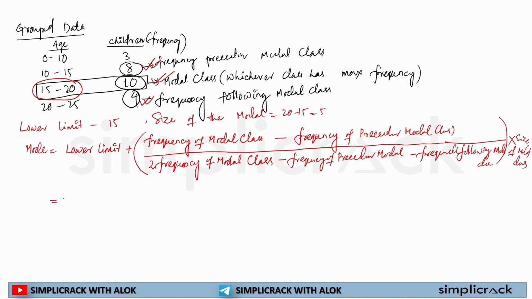So let me write it down in a smaller format. Mode is equal to lower limit of modal class plus, Fm minus Fp, where Fm is the frequency of the modal class and Fp is the frequency of the class preceding the modal class, divided by 2 into Fm minus Fp minus Ff, where Ff is the frequency of the following class, multiplied by the size of the modal class. So this is the formula for grouped data.